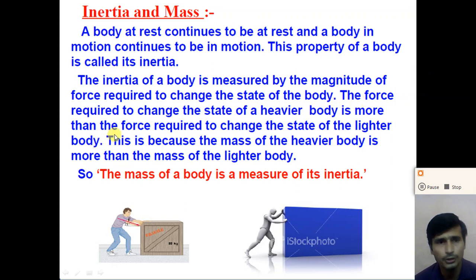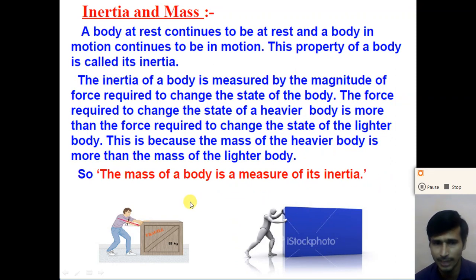The force required to change the state of a heavy body is more than the force required to change the state of a lighter body, right? For a heavy body we require more force, for a light body we require less force. This is because the mass of the heavy body is more than the mass of the lighter body. So the mass of a body is the measure of its inertia, right?